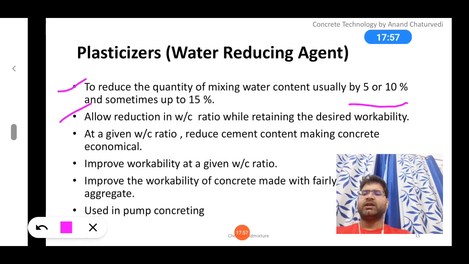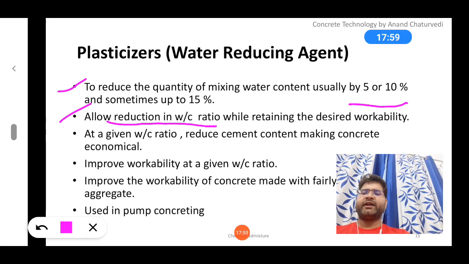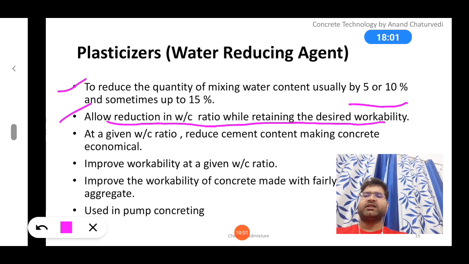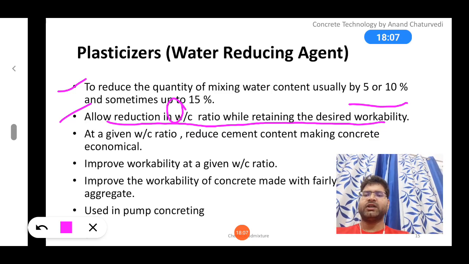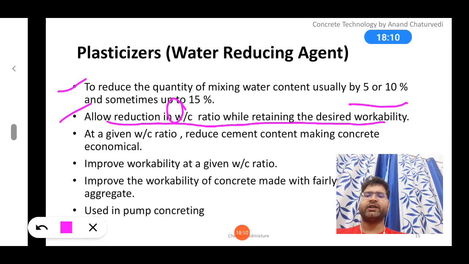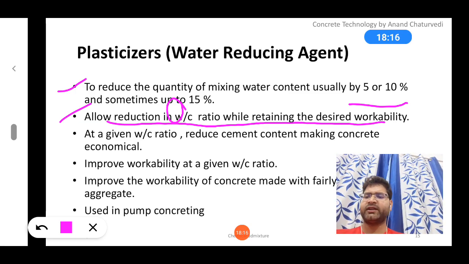So here when we added the plasticizer, it allows reduction in water cement ratio. Why? Because you have reduced the water, so overall water cement ratio will reduce, which will increase the strength, but it will give the desirable workability which was required.